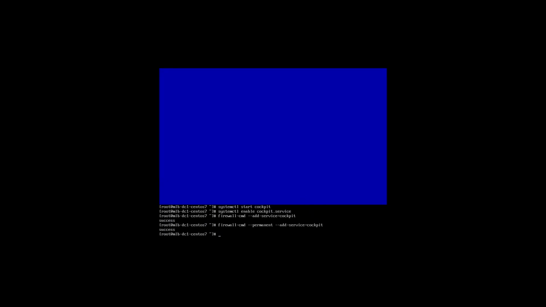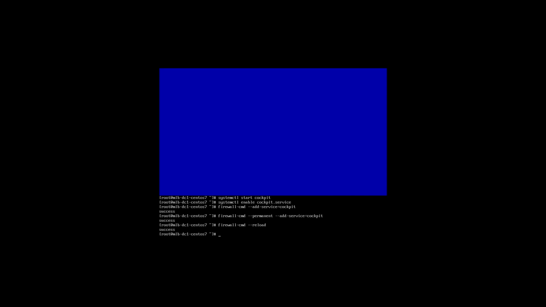After this, you have to reload the firewall, because after adding the service or port, you have to reload the firewall to apply those changes. So I'm going to reload the firewall, firewall-cmd --reload. Success. You have successfully reloaded the firewall.